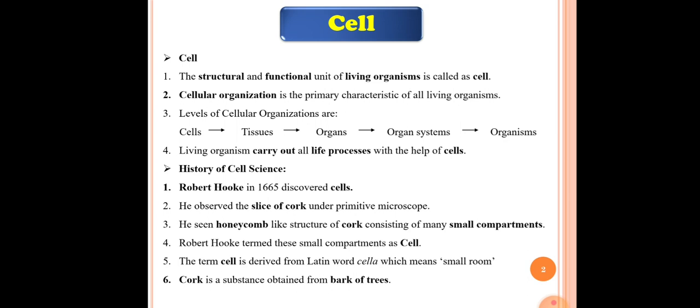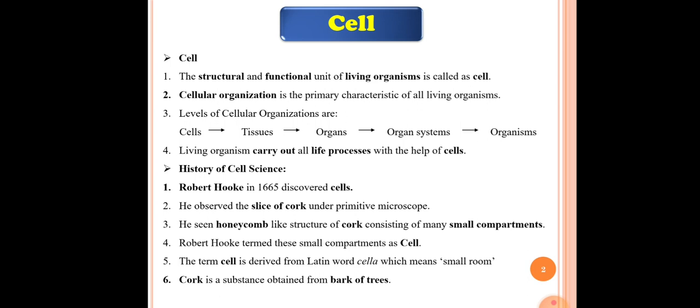See the fourth point: living organisms carry out all life processes with the help of cells. So all living organisms perform different functions with the help of cells only. Our next point is history of cell science.